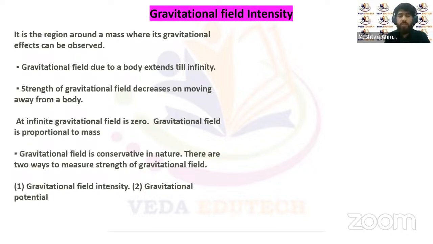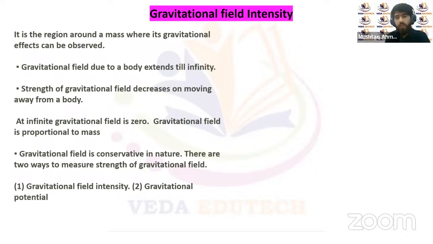The gravitational field intensity extends to infinity, so its intensity decreases as we move away from the mass. We assume that at infinity, the gravitational field intensity tends to zero. And the gravitational field depends upon the mass of a body as well. The greater the mass of a body, the greater will be the gravitational field intensity.